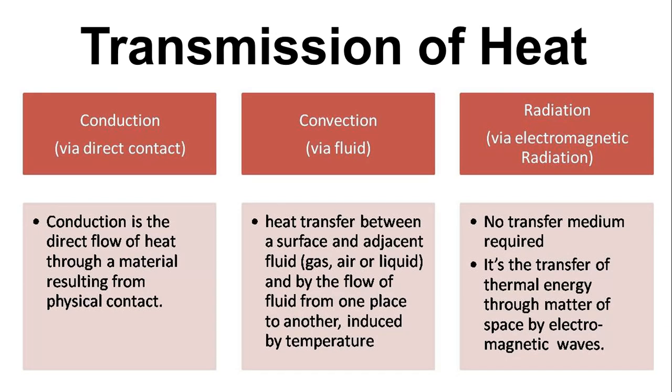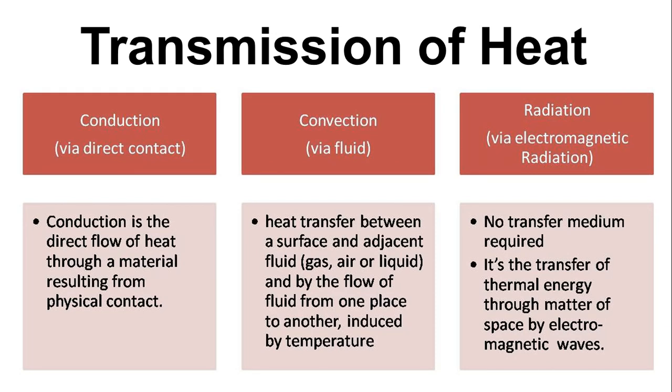Conduction is via direct contact. Conduction is the direct flow of heat through a material resulting from physical contact. Convection is the heat transfer that takes place from a surface to an adjacent fluid, whether the fluid is gas, air, or liquid, and by the flow of fluid from one place to another induced by temperature. We'll discuss these in detail with examples. This is the physics involved in knowing about the sun and its magnetic field.